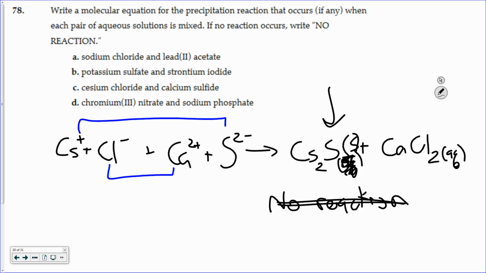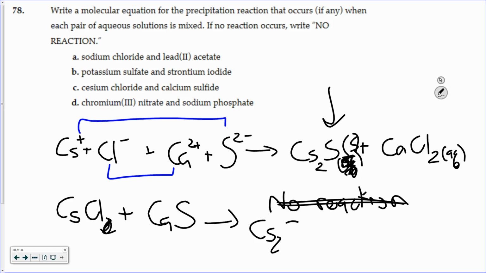All right. To balance it, you would have cesium chloride plus calcium sulfide. That's a 2, 2. Yields cesium sulfide and calcium chloride. I'm going to have a 2 here. That does it. Okay, it balances the reaction.